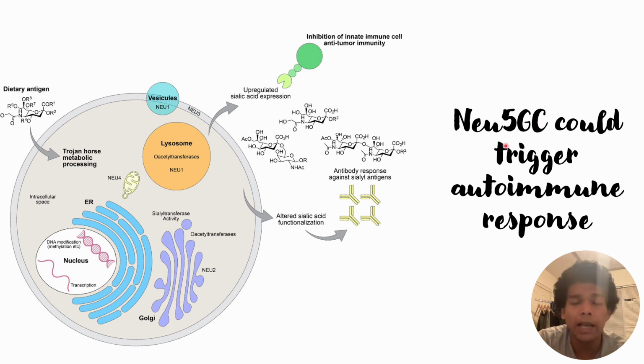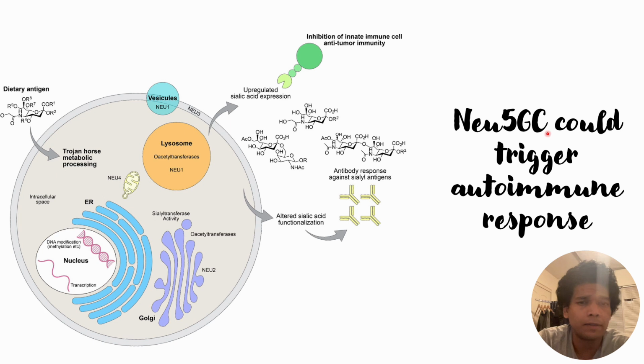So what could happen to a person who has a non-veg diet, or we can say a meat diet? If someone takes a dietary antigen, the diet that contains this Neu5Gc, which usually comes from other mammals' meat, it will go inside the cells and lead to upregulation of sialic acid formation, as this is one kind of sialic acid.